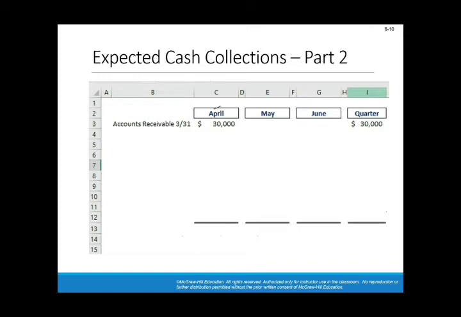You will have April, May, and June, and the whole quarter. The first thing you collect in April is the account receivables balance for March. This 3/31 is March 31st. You know, in the American style of writing the date, they start with the month and then they state the day. So 3/31 is the end of March, $30,000. Then you will add 70% of April sales to the April collection, and the 30% will go to May.